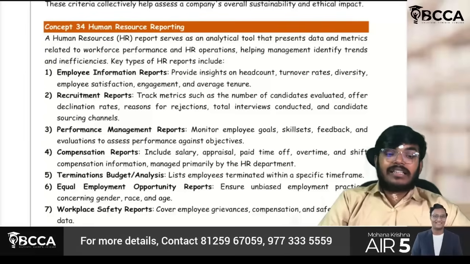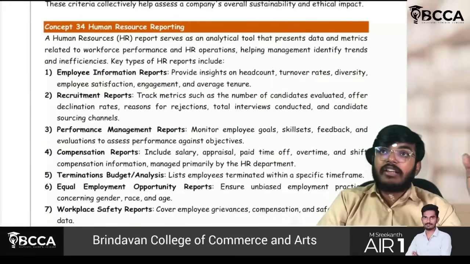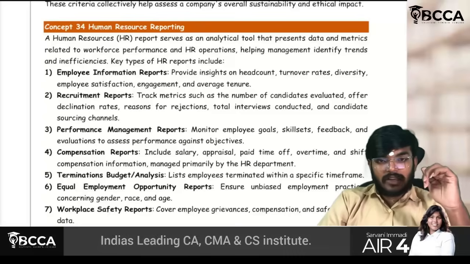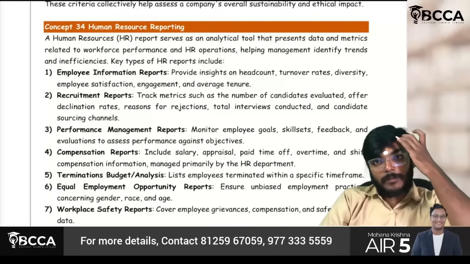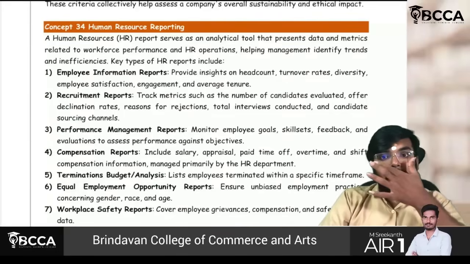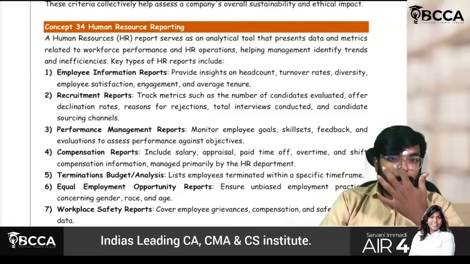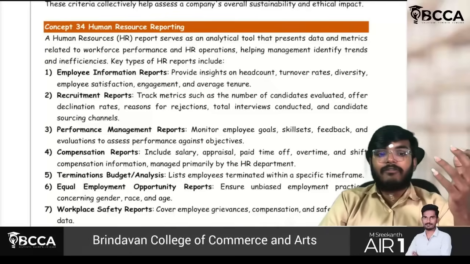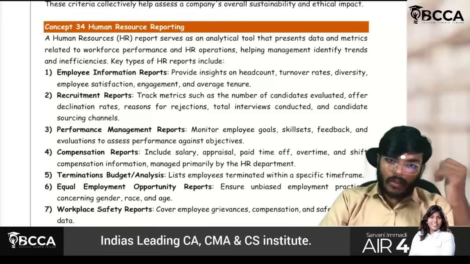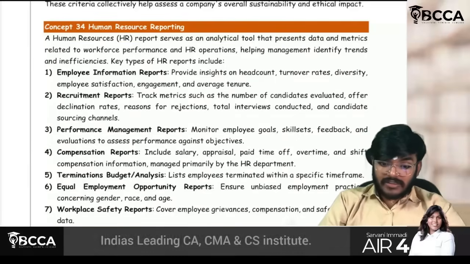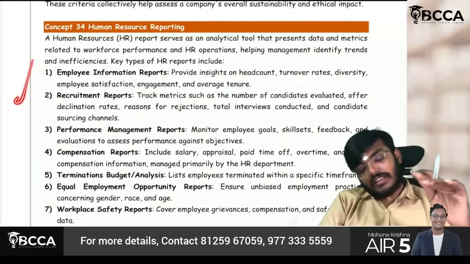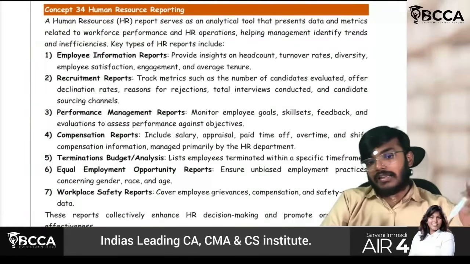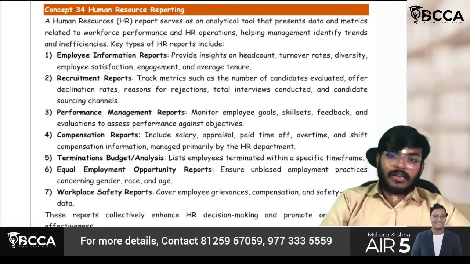because management will understand where the loopholes are. If every year 30% employee turnover is there with the company, then you have to understand something is wrong with the company. So it should be taken care of by the top level management to not repeat this kind of negative impact in the future. So human resource reporting, they can ask even this also, guys. You just have to frame a keyword kind of a thing, like how we are doing for other topics, and then you can remember this human resource reporting part easily.